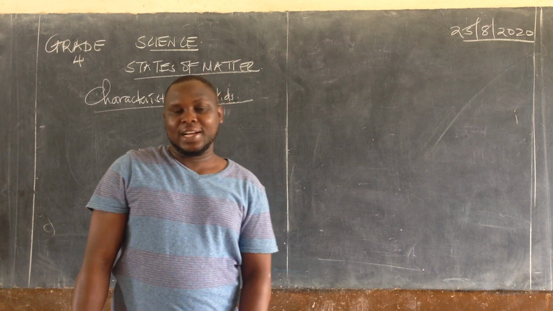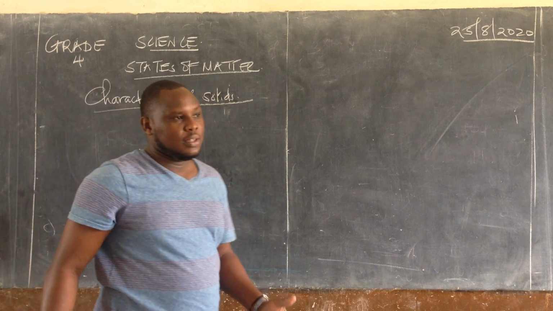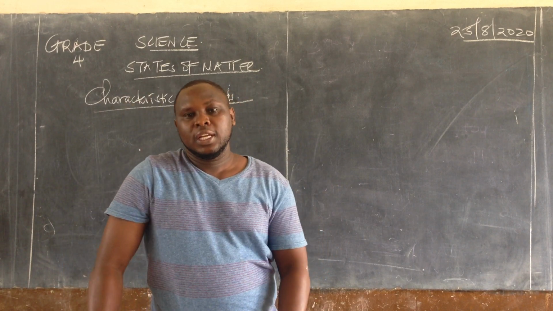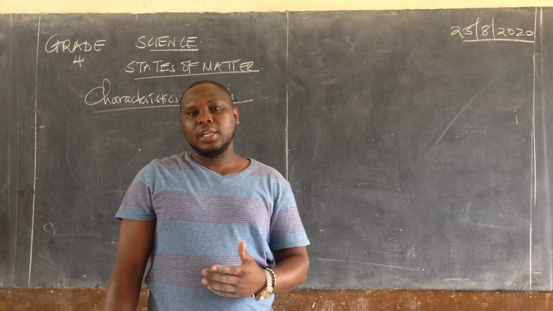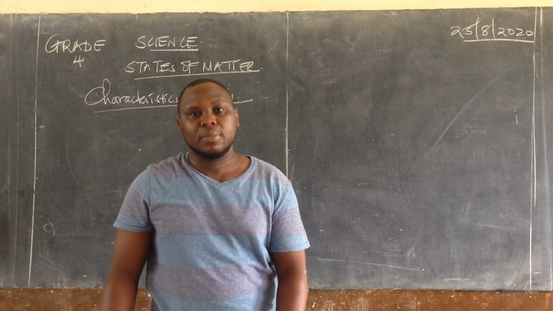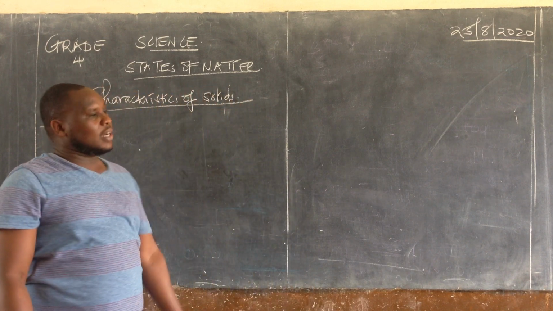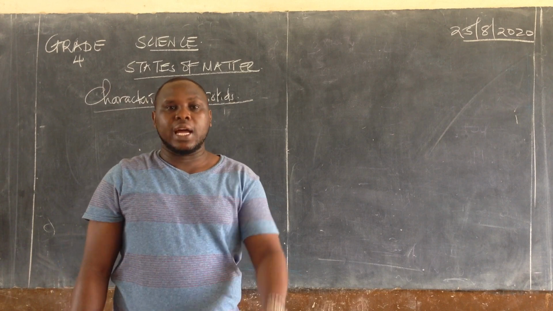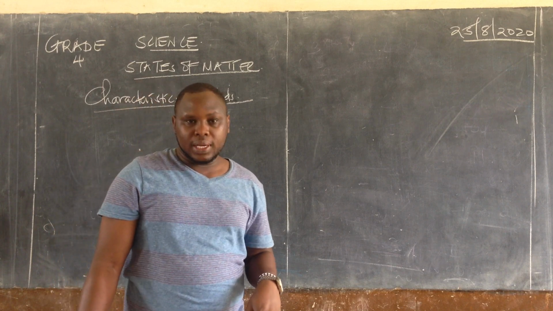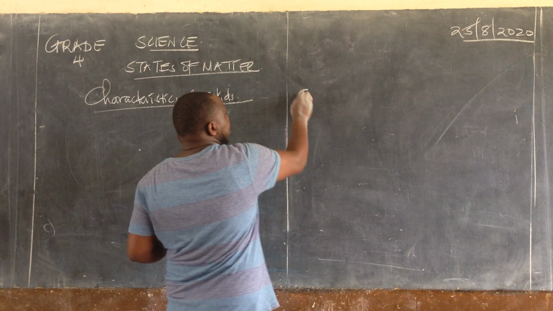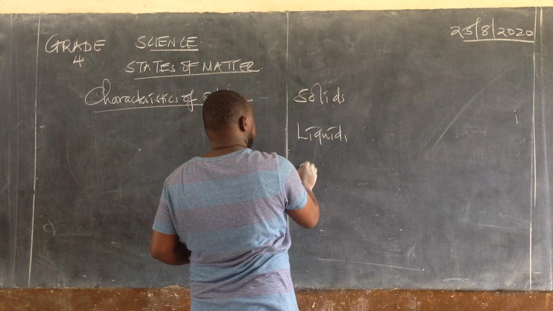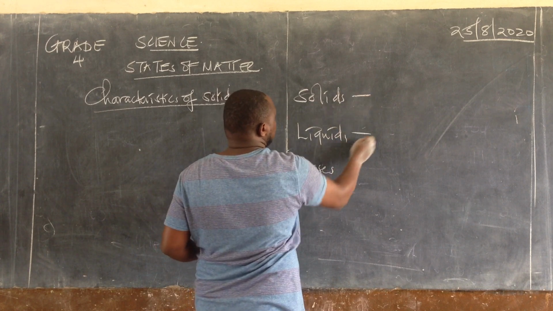I gave you some work last week, and we are supposed to identify things that you can touch and feel, and those things that you can touch and feel but they flow. Others you can only feel. Now, remember we started our chapter States of Matter, and we tried to group things into three main groups: solids, liquids, and gases. Just to remind you what we did: solids, liquids, and then gases.